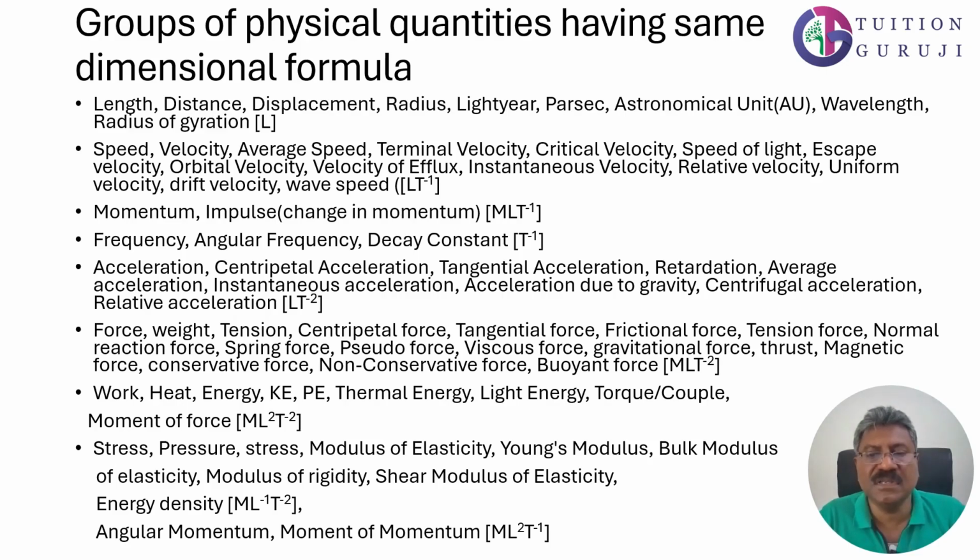Now let us see the group of physical quantities having the same dimensional formula. Length, distance, displacement, radius, then light year, parsec, astronomical unit AU, wavelength, radius of gyration, everything will have the dimension of length, which is nothing but L. Then speed, velocity, average speed, terminal velocity, critical velocity, speed of light, escape velocity, orbital velocity, velocity of reflex, instantaneous velocity, relative velocity, uniform velocity, drift velocity, wave speed, everything will have the dimensions of velocity or speed, which is L T raised to minus 1.